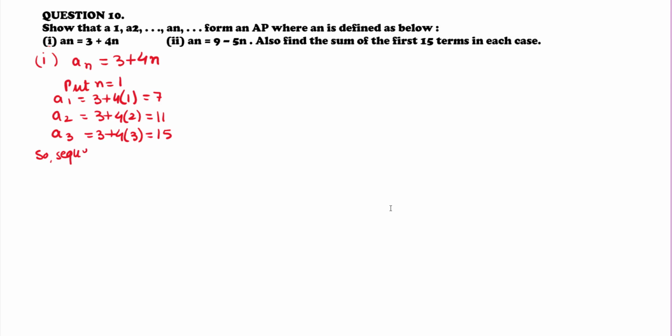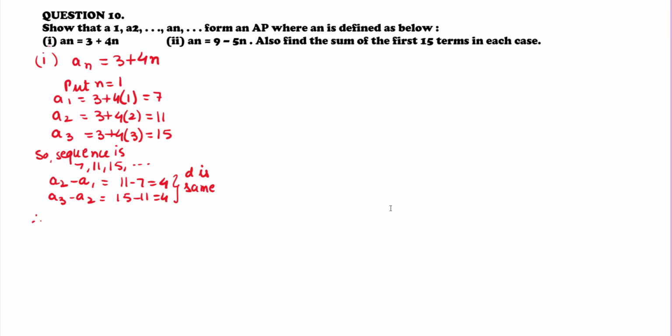So what is the sequence formed in this case? It is 7, 11, 15 and so on. So let us find the common difference now. a2 minus a1 is equal to 11 minus 7, that is equal to 4. Similarly a3 minus a2 is equal to 15 minus 11, that is also equal to 4. So the common difference is the same in both the cases. As it is the same, therefore we can say it is an AP. Here a is equal to 7, d is equal to 4.